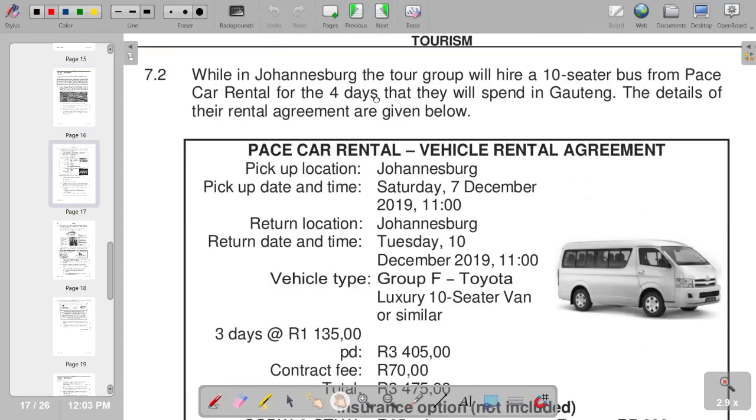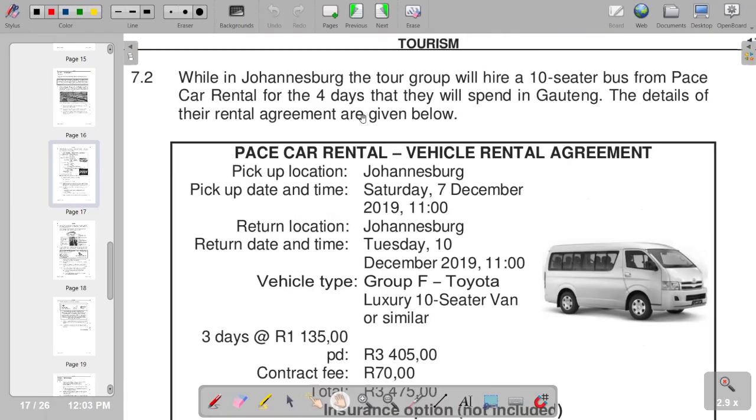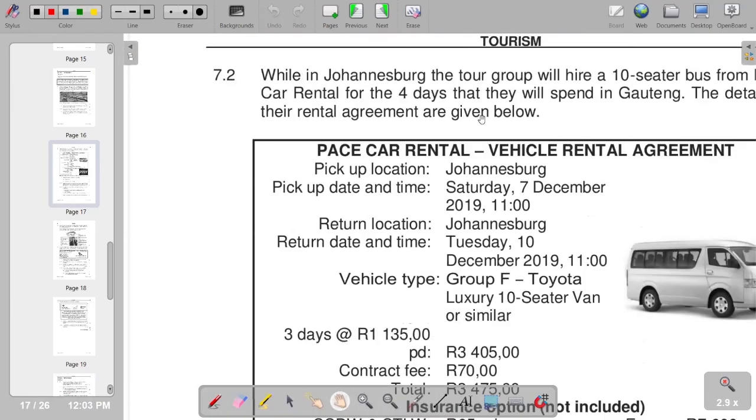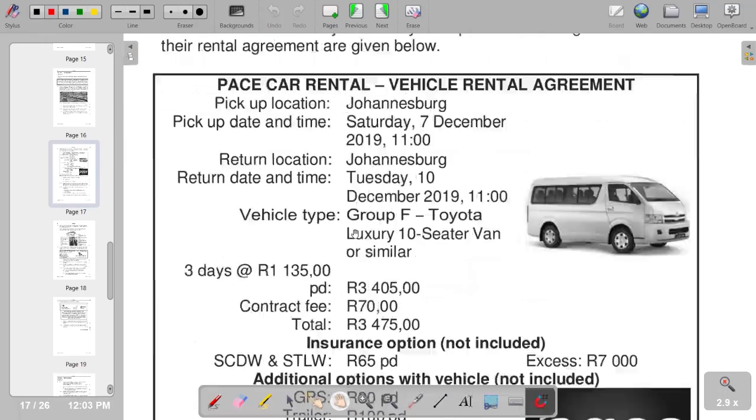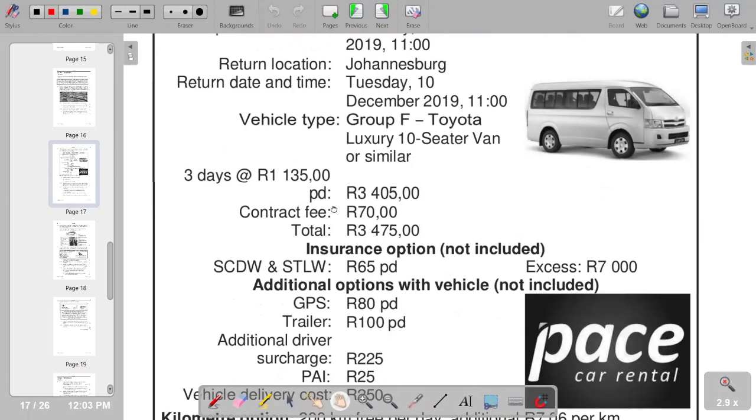While in Johannesburg, the tour group will hire a 10-seater bus from Pesca rental for the 4 days that they will spend in Gauteng. The details of the rental agreement are given below. So these are the details of the agreement that we are given.